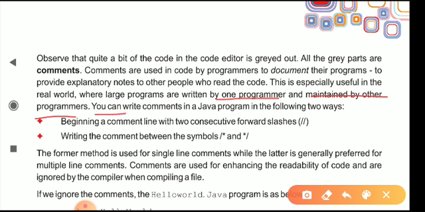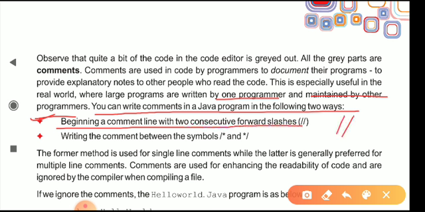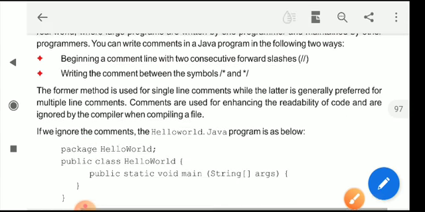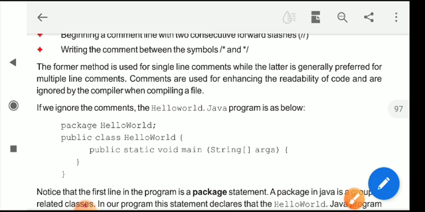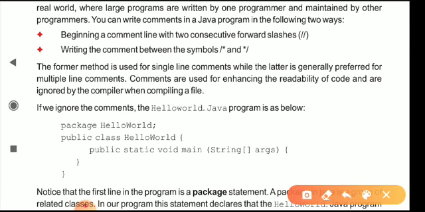You can write comments in a Java program in the following two ways, which I have already told you. The first one is beginning a comment line with two consecutive forward slashes, and the second is writing the comments between the symbols slash star and star slash. The former method is used for single-line comments, while the latter is generally preferred for multiple-line comments.